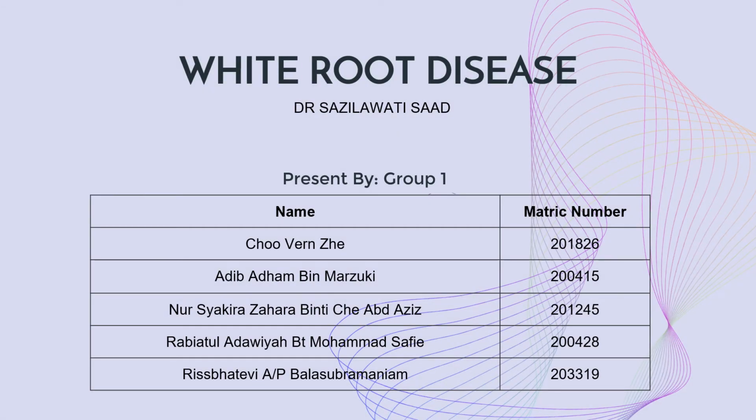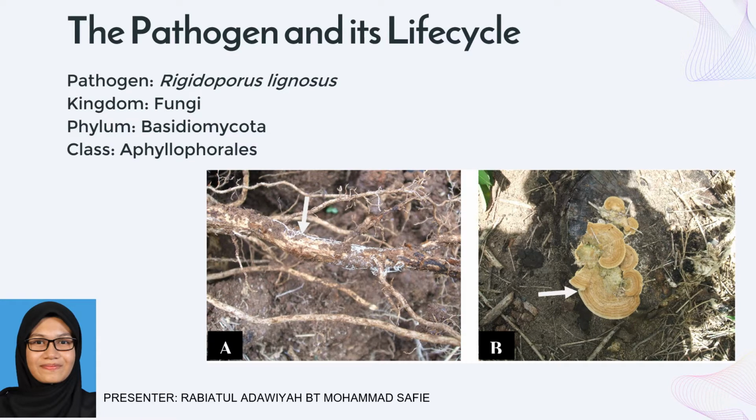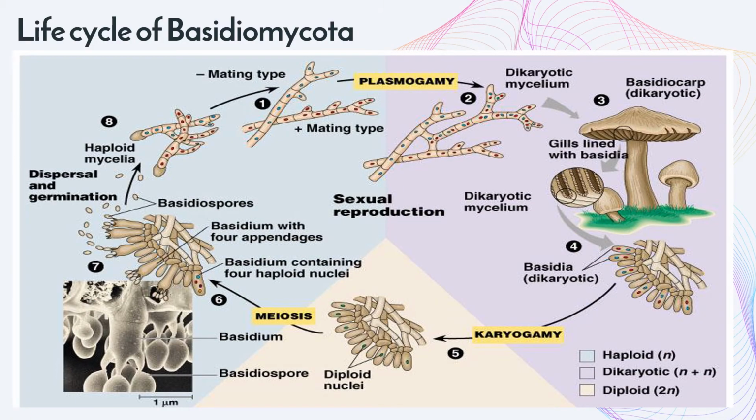Today my group, which is group 1, will present about white root disease. First is the white root pathogen and its life cycle. The name of the pathogen is Rigidoporus lignosus, and it is in the fungi kingdom from phylum Basidiomycota and class Aphilophorales. Life cycle of these Basidiomycota fungi.